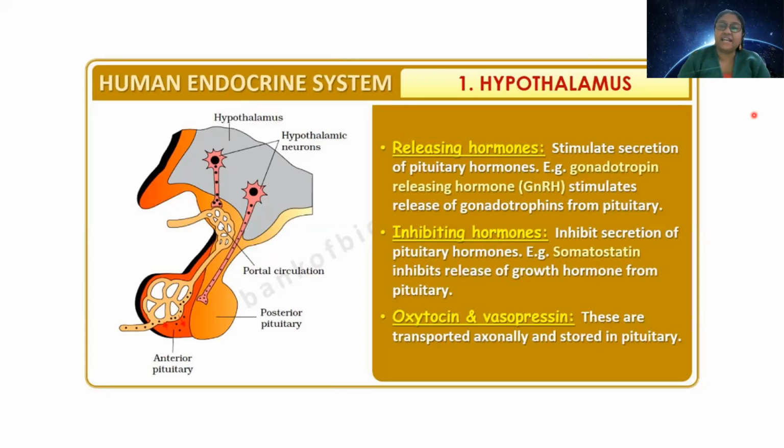So somatostatin will stagnate the growth and somatotropin will promote the growth. So this kind of hormones released by hypothalamus are impacting the pituitary hormones and controlling their secretion. And as we call pituitary a master gland, the secretion of pituitary hormone will control the other activities. So we will move ahead.